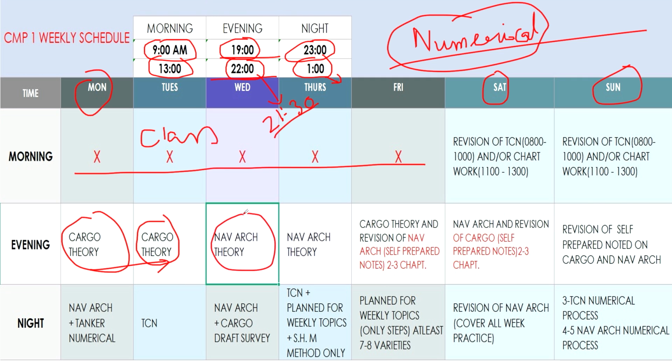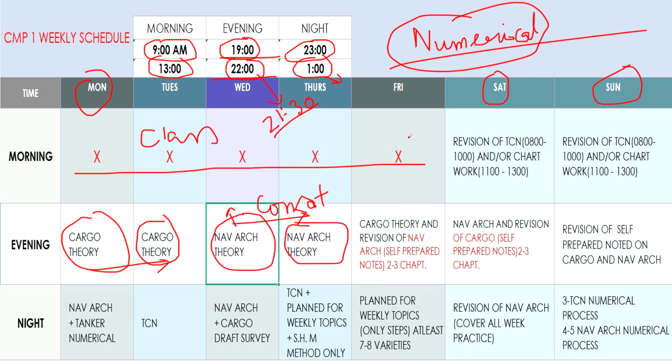Then naval architecture theory. You can take both days from construction, basically construction. So these 2 days, the next 2 days you will go for naval architecture theory. I am not telling you that you have to do this, this is a suggestion of how you should proceed. Otherwise you don't have a routine, you don't have a schedule, and every day you will open the book and think, yesterday I read but today I forgot. This will happen. The same happened with me also.